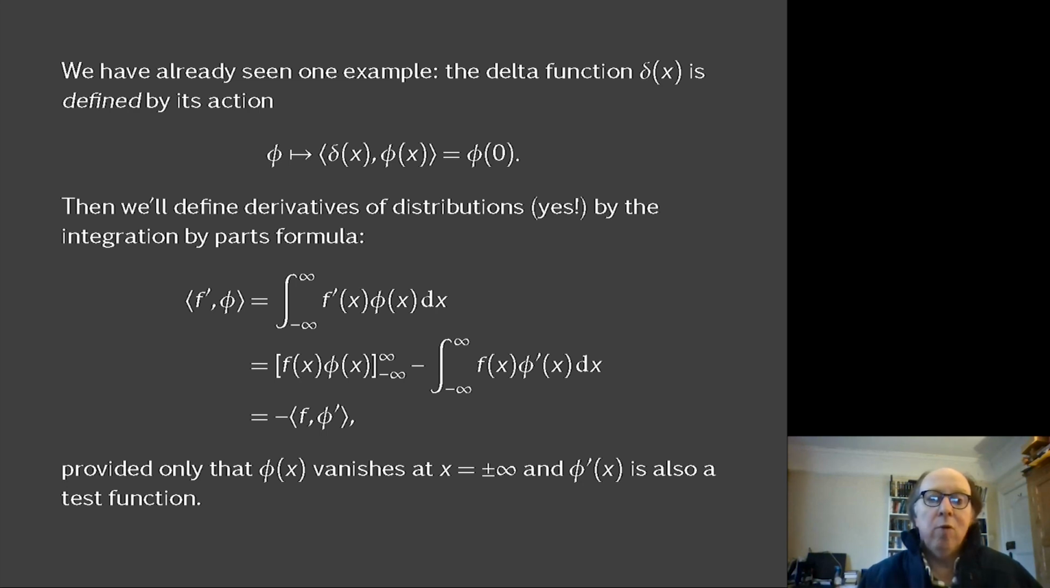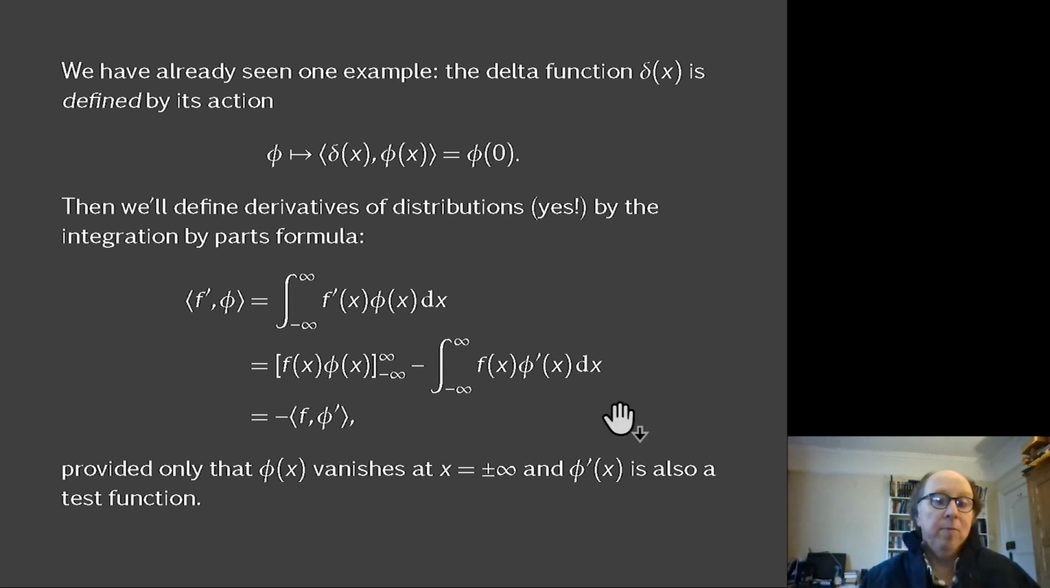And then we're going to do something even more possibly outrageous. We're going to define the derivative of a distribution. To do that, we start with the idea of an action for a smooth function, defined by multiplying by the test function and integrating. We use the integration by parts formula: if you want the action of the derivative f prime on phi, the integral of f prime phi, that's f phi between minus infinity and infinity, minus the integral of f phi prime. So that's minus the action of f on phi prime.